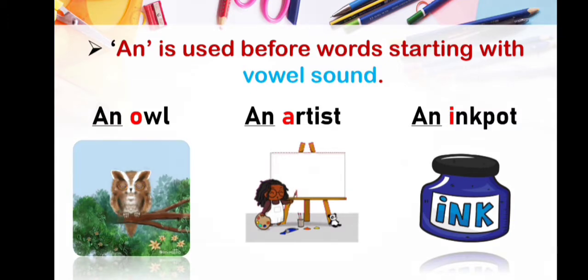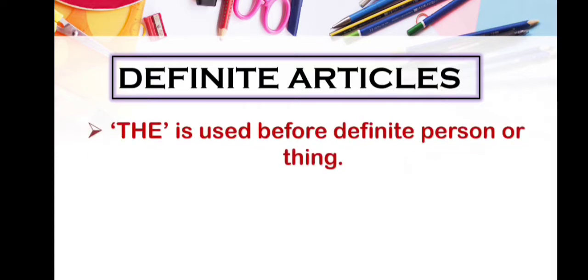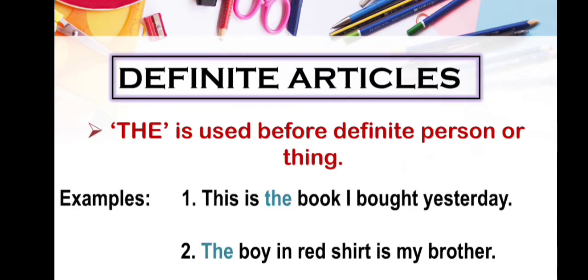Okay. Now let's know about definite articles, and some points are: the is used before definite persons or things. Here you can see the is always used with the definite person or things. We can say particular person or things. Some examples are: this is the book I bought yesterday.